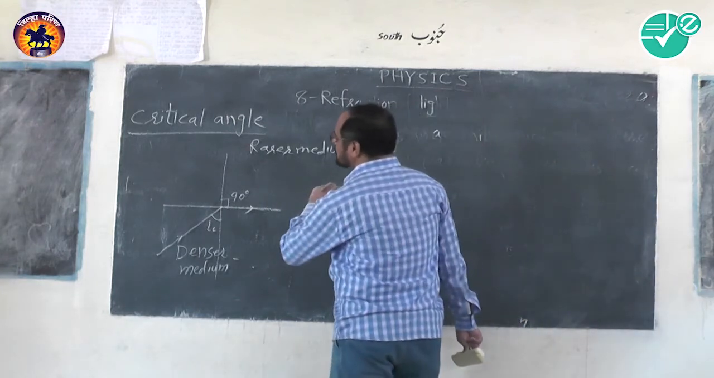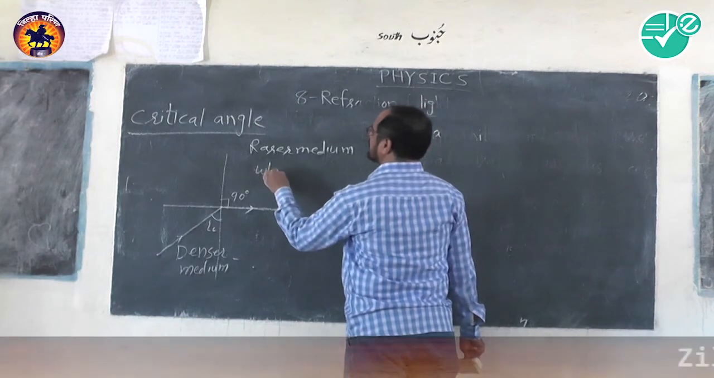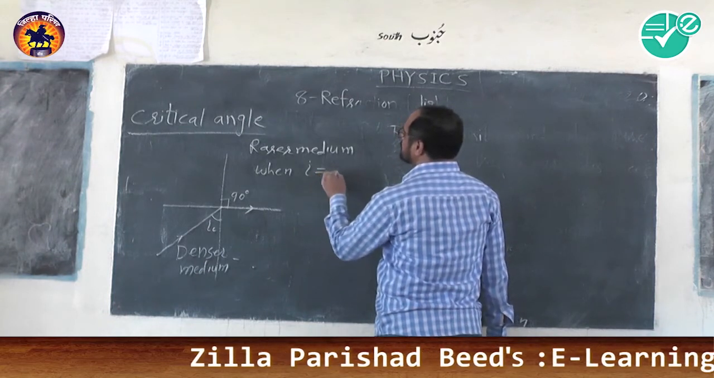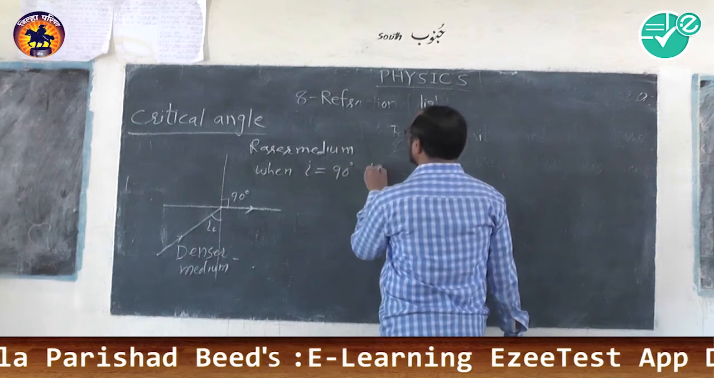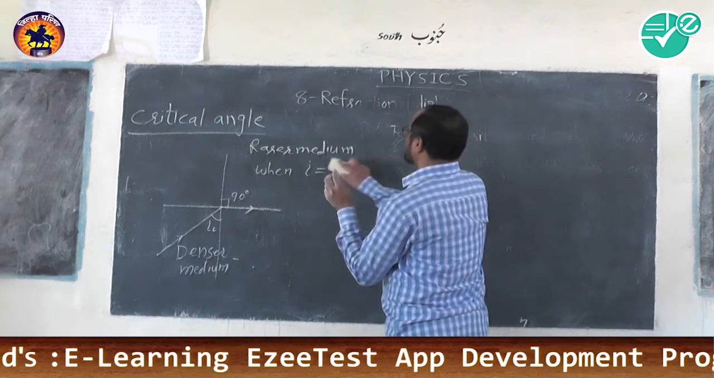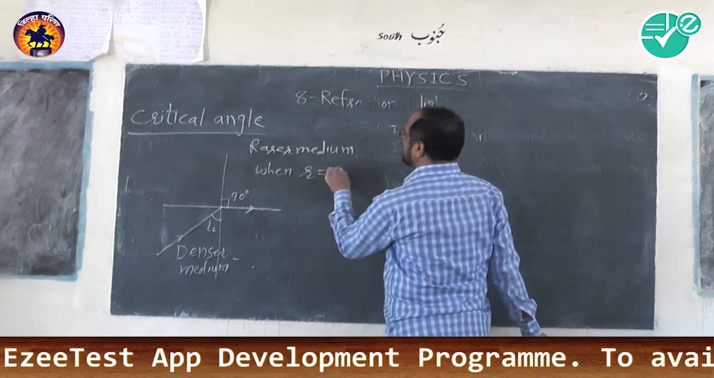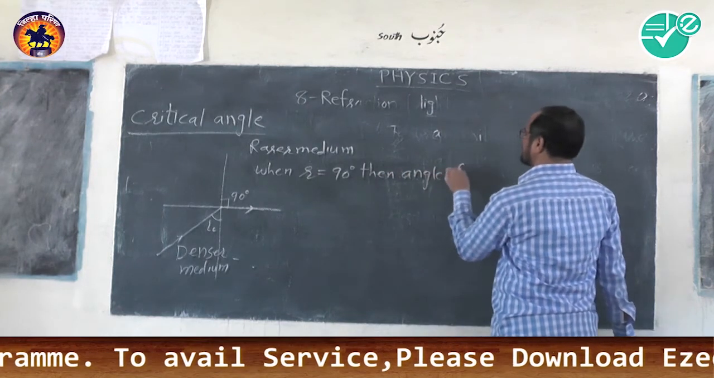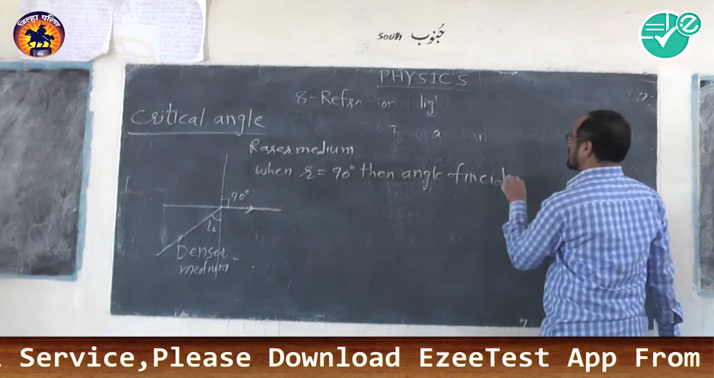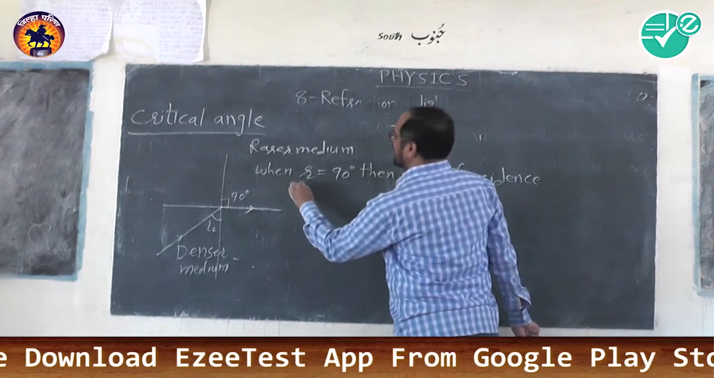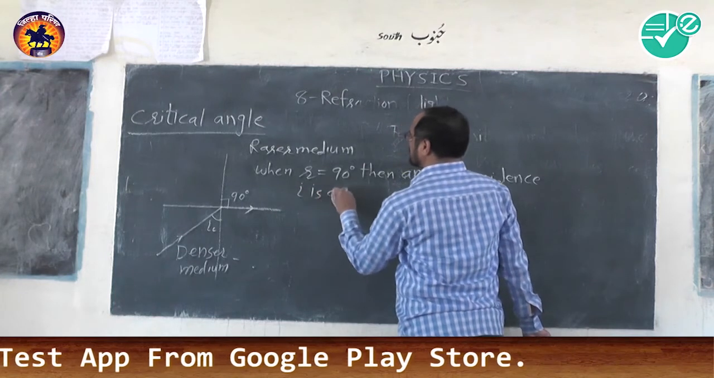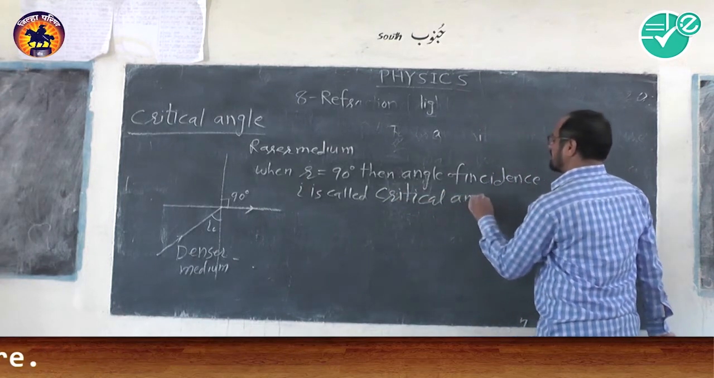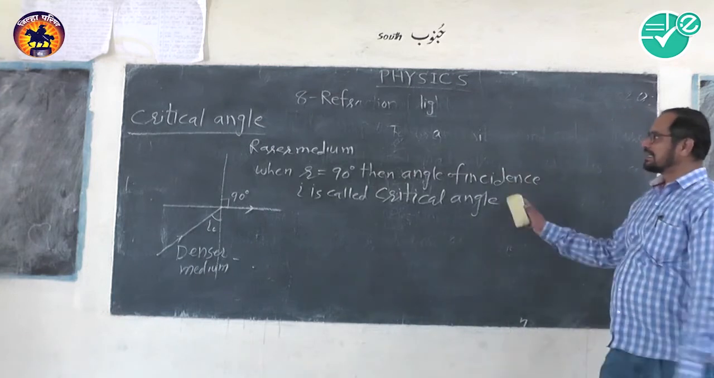Symbolically we can write: when angle R is equal to 90 degrees, then the angle of incidence I is called the critical angle. So this is about the critical angle.